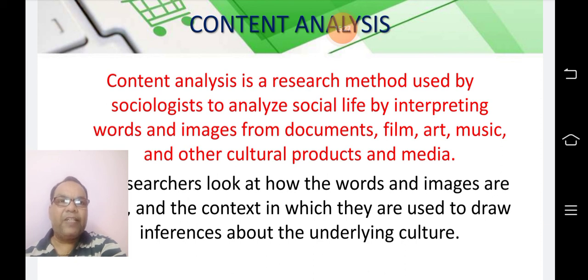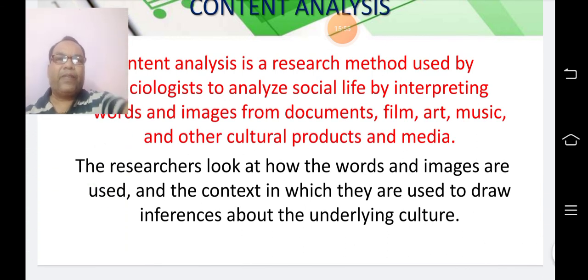When the content analysis method is adopted, words and images from documents, films, art, music, and other cultural products and media are interpreted. In this way, an attempt is made to understand social life.